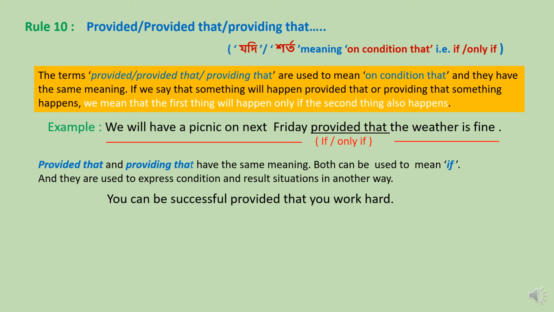Another example we can see, you can be successful provided that you work hard. That is, or we can say, you can be successful if you work hard. Instead of provided that in the first sentence, we can use if also.